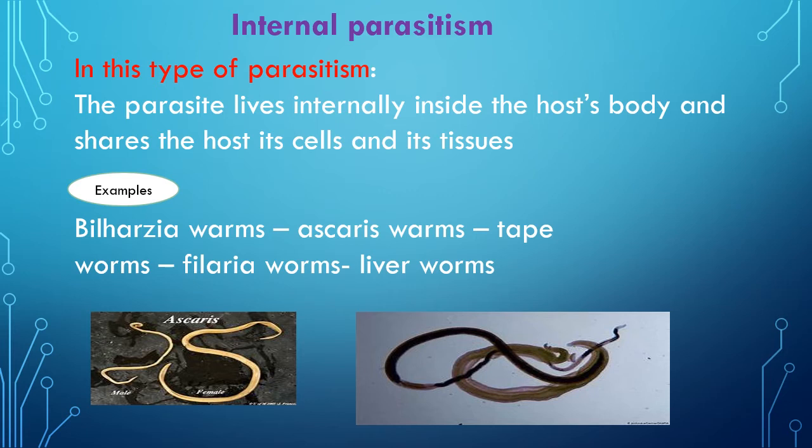For example, bilharzia worms live inside the human body and feed on the cells and tissues of the human. Other examples are scarce worms, tapeworms, filaria worms, and liver worms.